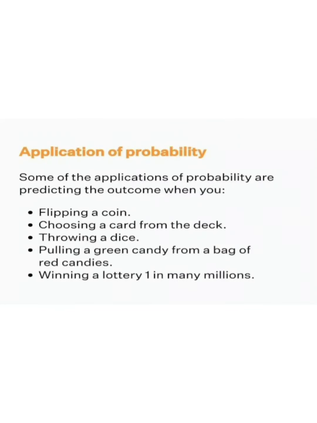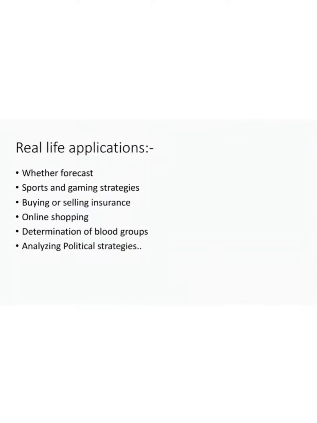Applications of probability. Some of the applications of probability are predicting the outcome when flipping a coin, choosing a card from the deck, throwing a dice, pulling a green candy from a bag of red candies, winning a lottery, one in many millions. These are all applications of probability. We may also come across some real life applications of probability, such as weather forecast, sports and gaming strategies, buying or selling insurance, online shopping, determination of blood groups, analyzing political strategies, etc.